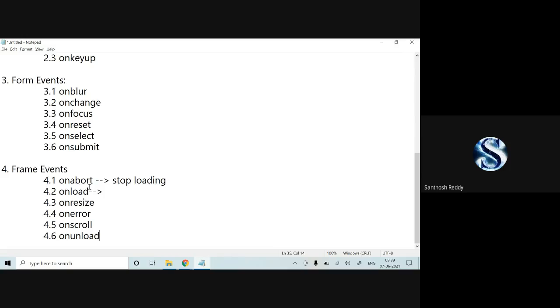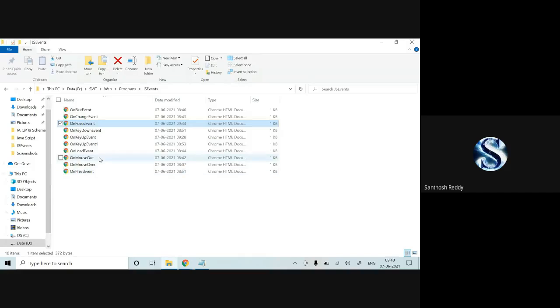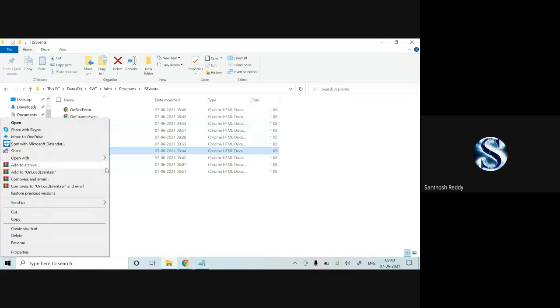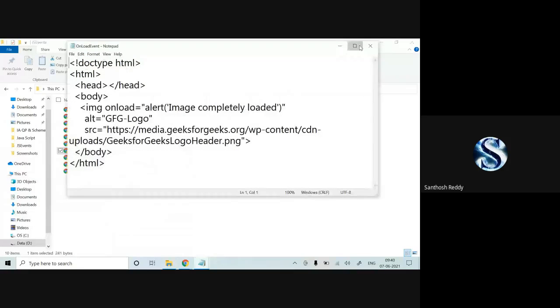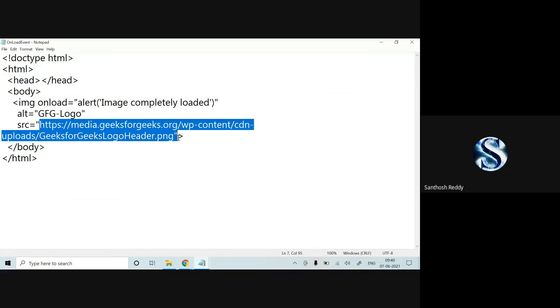Now I'll show you the onload event. Here you can check it out. I have extracted the image from one of the websites. Why? Because otherwise I would have to download the image and then upload it, so I directly extracted the link.